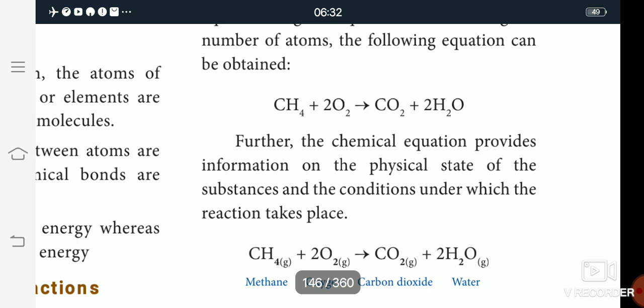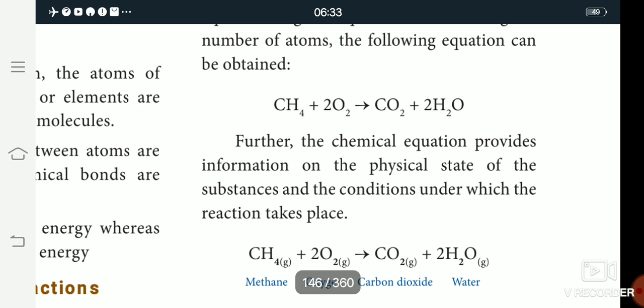First, balance the oxygen. Carbon dioxide has 2 oxygens and another oxygen is present in the water molecule, since a water molecule has 1 oxygen. So you put the value 2 in front of oxygen. On the left hand side the total number of oxygen is 4, since 2 into 2 is 4.